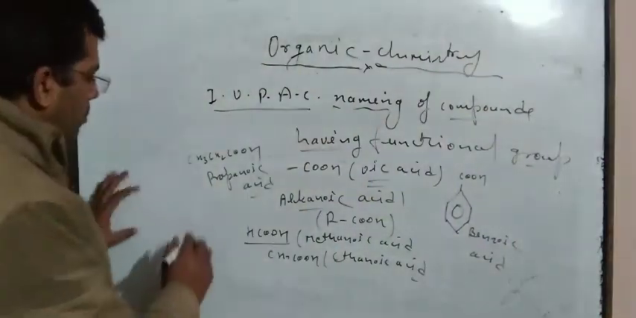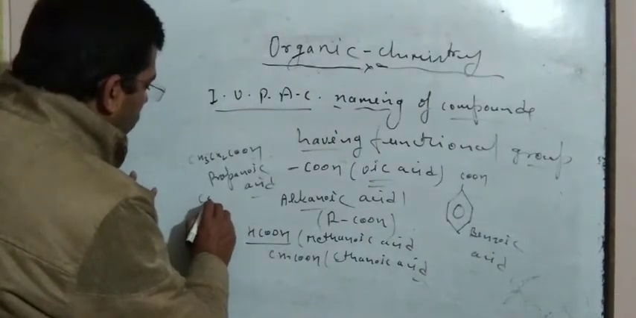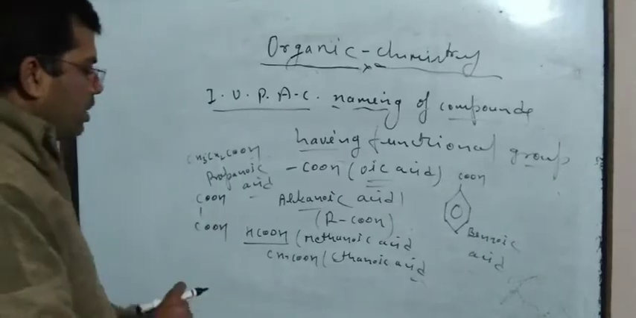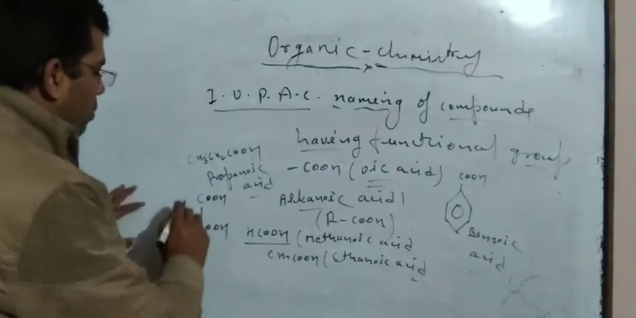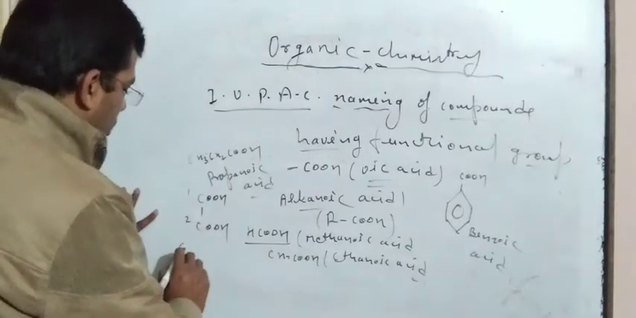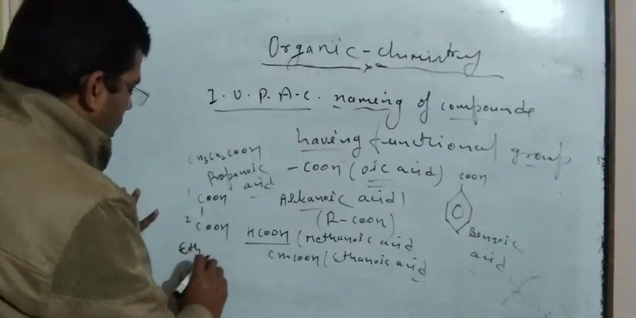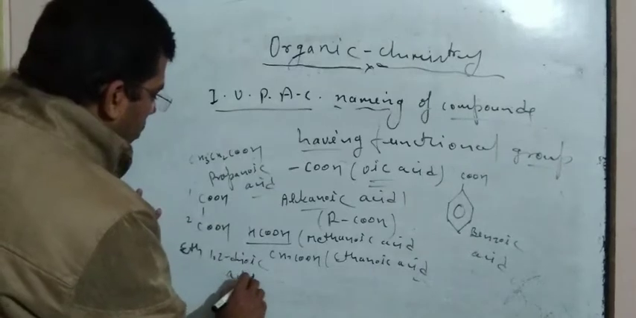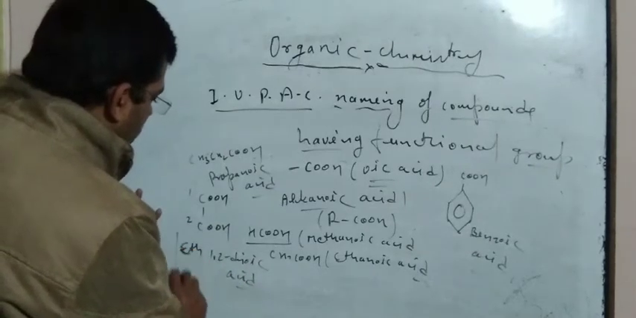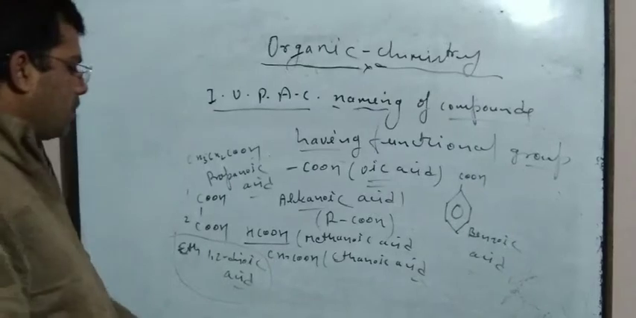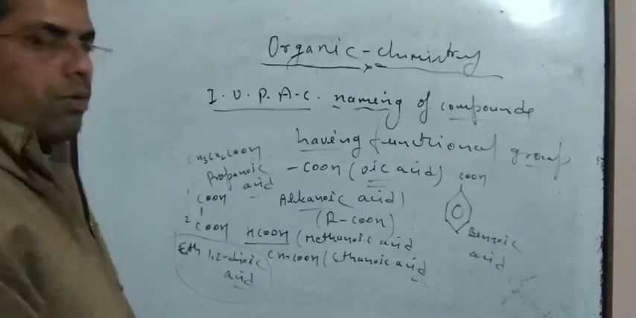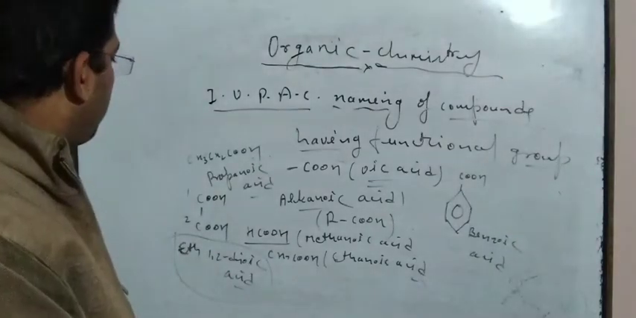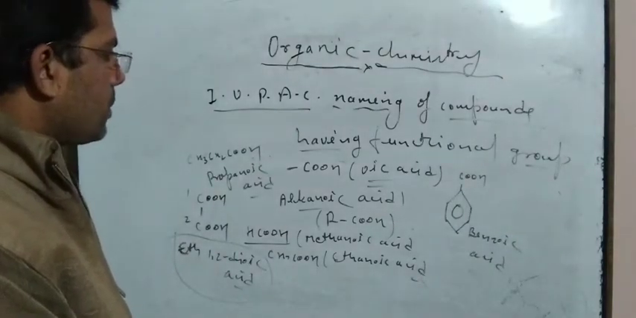If a dioic acid is taken, COOH single bond COOH, C double bond OH single bond C double bond OH, 1, 2, it is ethane-1,2-dioic acid. So this one is the IUPAC naming for carboxylic acid.